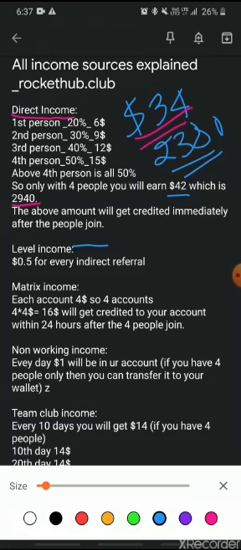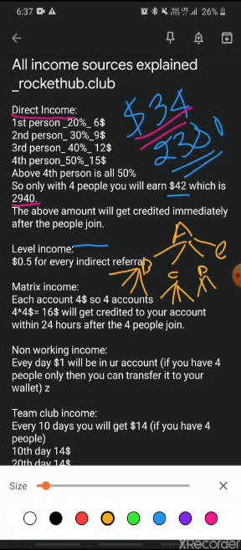So let's say there's a person called A, and there are four people, B, C, D, and E. They all use A's direct referral, but there would also be people that B brings in. There would be four people under each of them.